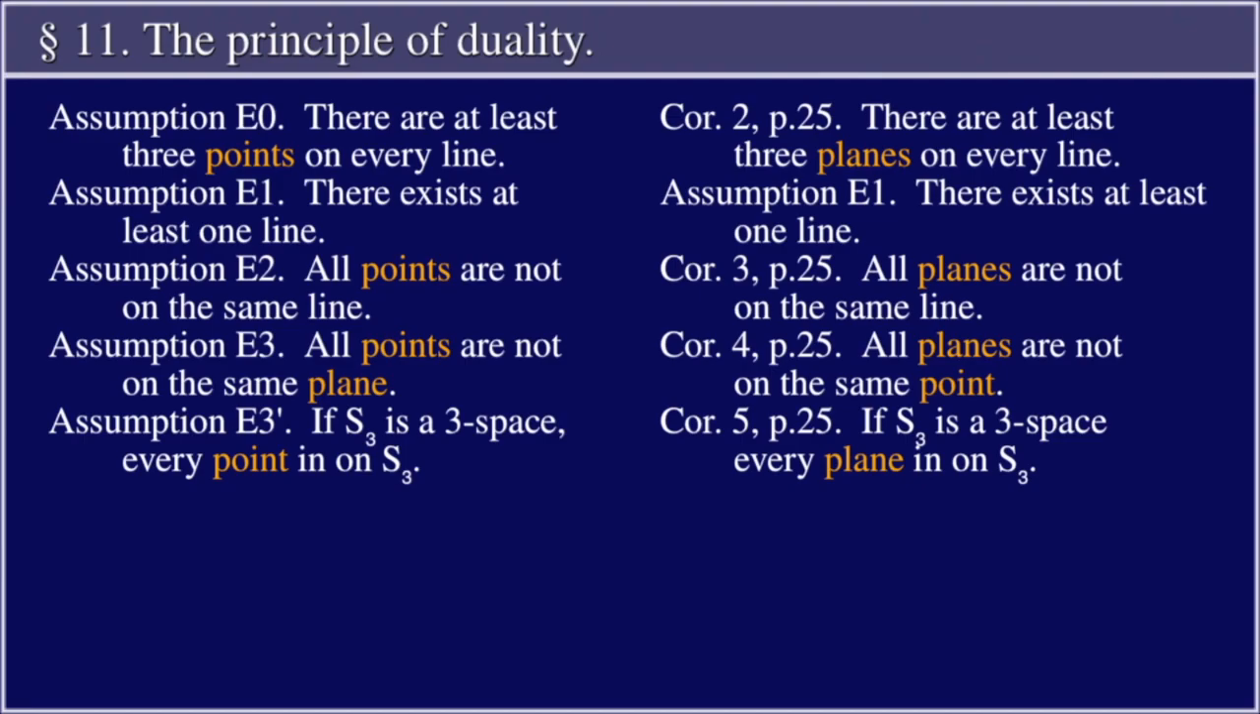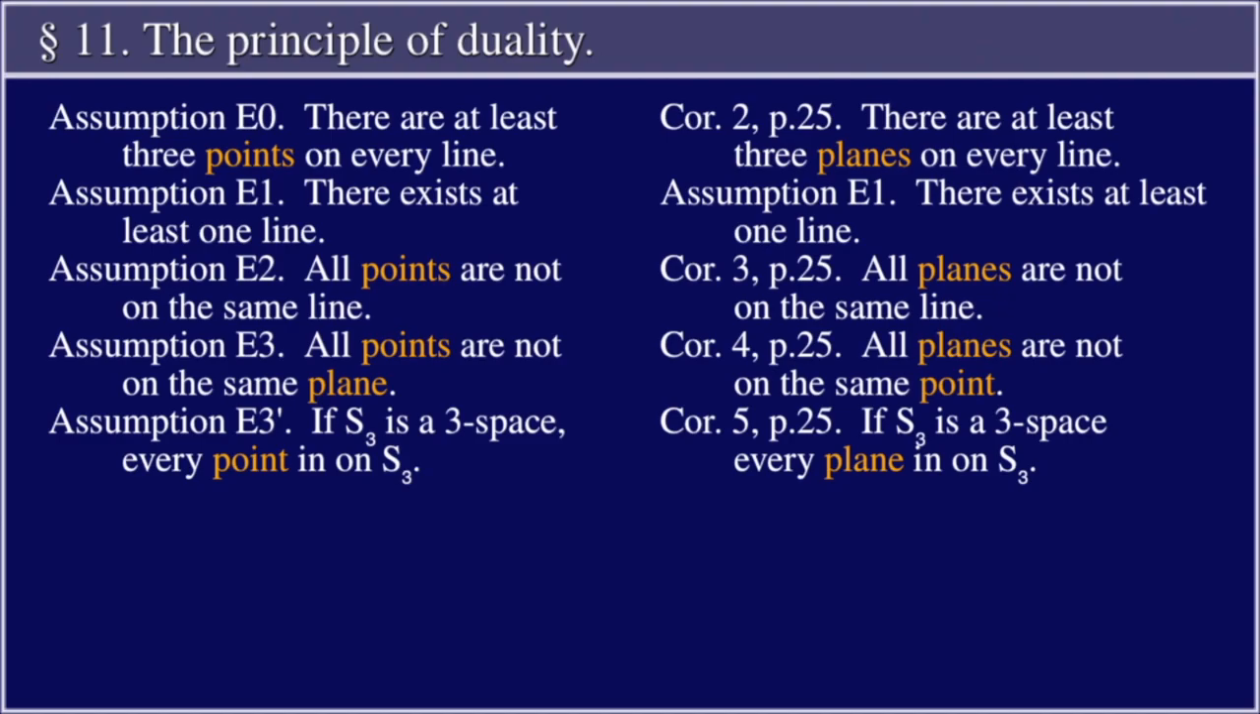Assumption E2. All points are not on the same line. Corollary 3 from page 25. All planes are not on the same line. Assumption E3. All points are not on the same plane. Corollary 4 from page 25. All planes are not on the same point.